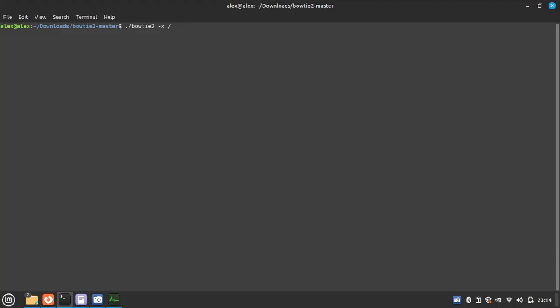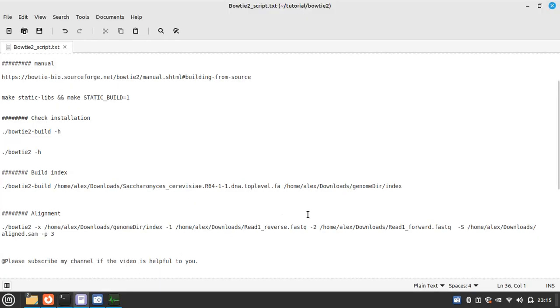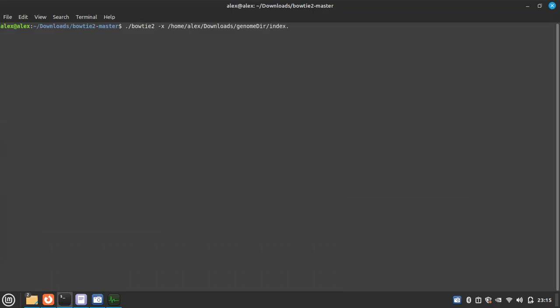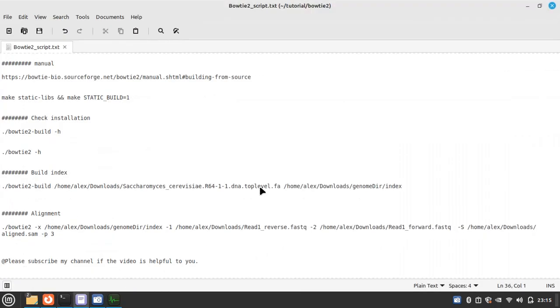It is for the index file. Here I am going to download and then genome directory, and we have to put the prefix, index, not the dot. Then we have to put 1 and 2 for forward and reverse read.